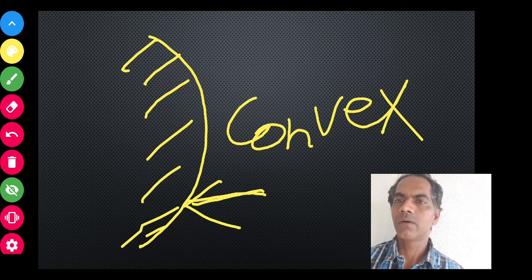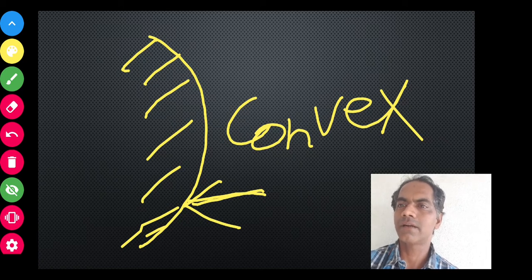So spherical mirrors are of two types: concave and convex. In a concave mirror, the inside surface acts as the reflecting surface, and in the convex mirror, the outside surface, or the bulging surface, acts as the reflecting surface. So these are the two types of mirrors.